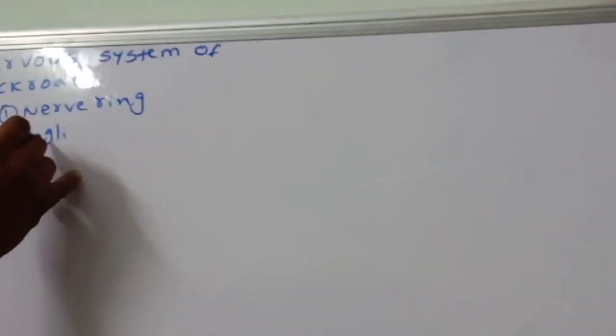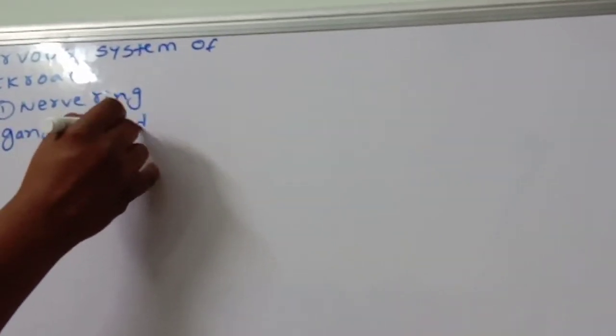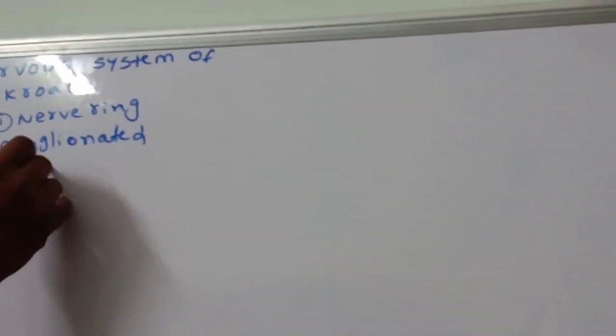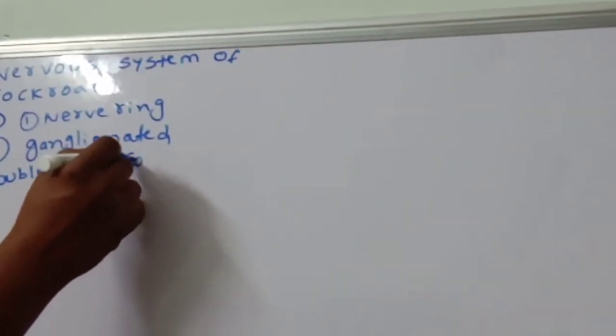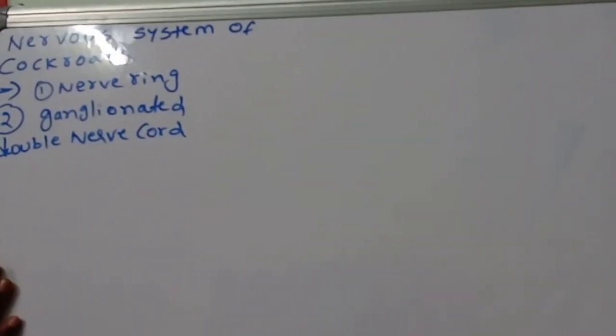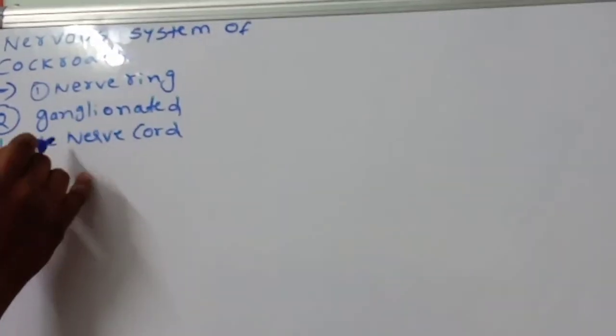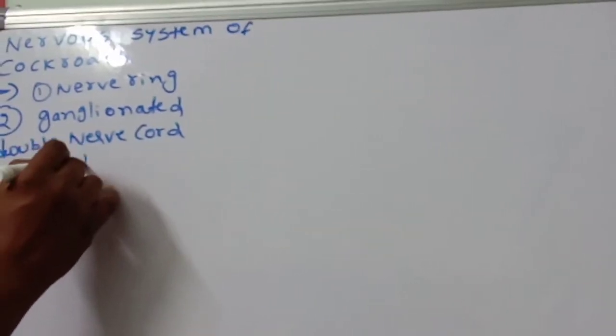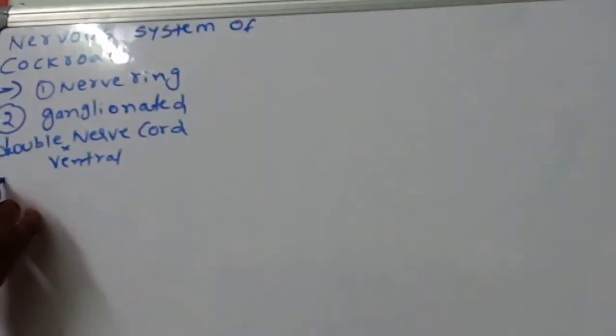Ganglionated double nerve cord. Double ventral nerve cord. What do you call it? Ventral nerve cord.